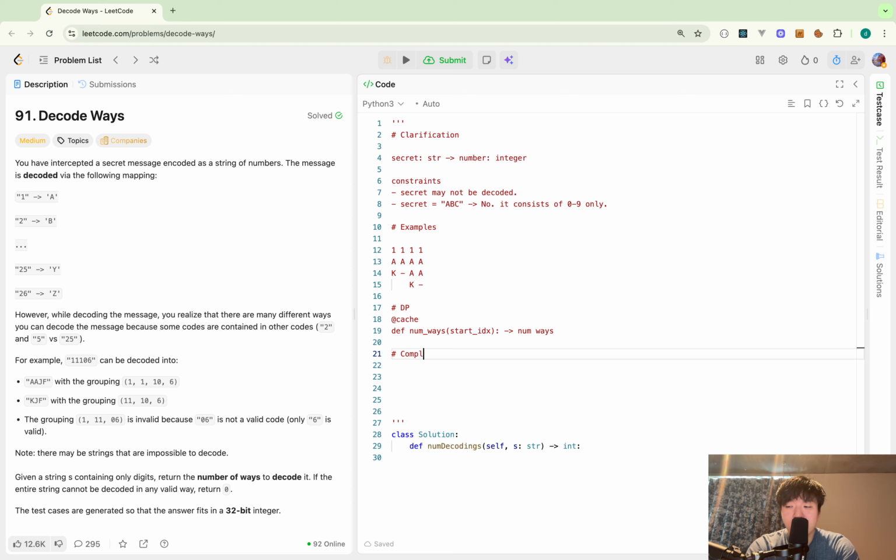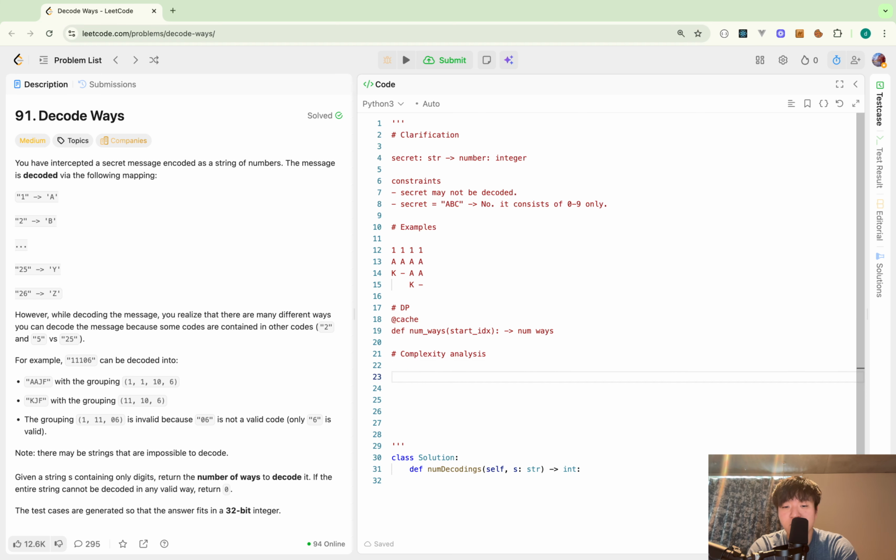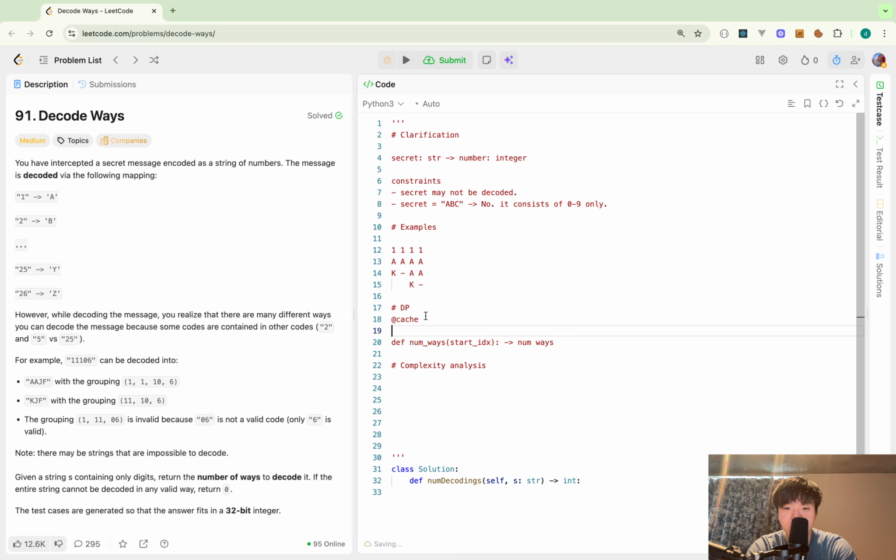So I will do the complexity analysis quickly. For time complexity, this start index can have n variations, assuming that the length of the given string secret is n. And for each, I have to think about how to decode the prefix.